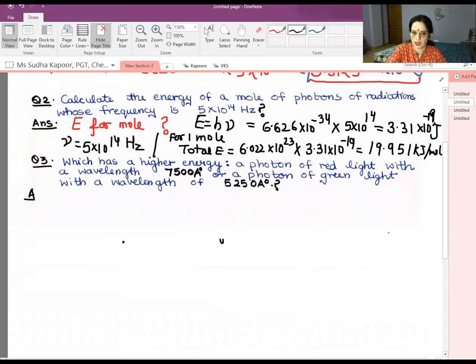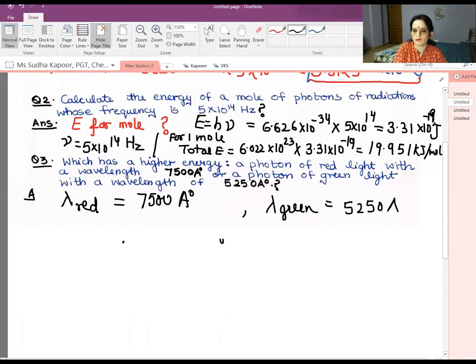A photon of red light with the wavelength... Now, it is a very simple question. No need to calculate anything here. Just apply the logic. The wavelength of red light is given as 7500 Angstrom. Now, the wavelength of green light is given as 5250 Angstrom.